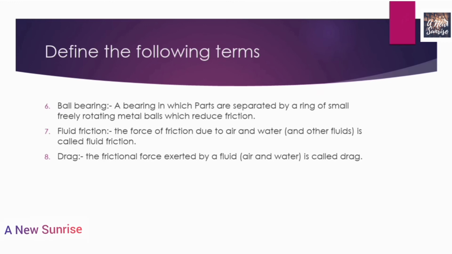The sixth term is the ball bearing. A bearing in which parts are separated by a ring of small freely rotating metal balls which reduce friction is known as ball bearing. Fluid friction. The force of friction due to air, water and other fluids is called fluid friction. What is drag? Drag is the frictional force exerted by a fluid. Fluid means air and water. The frictional force exerted by a fluid is called drag. So these were the 8 terms that we have to define, and we have defined them all.